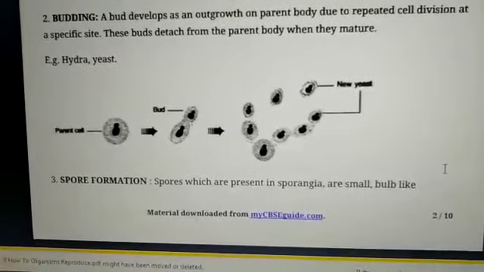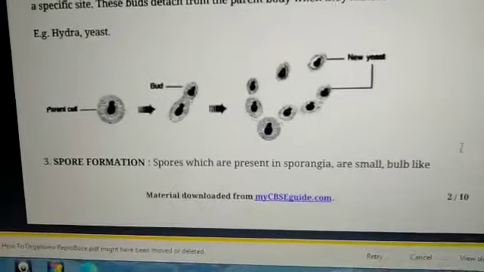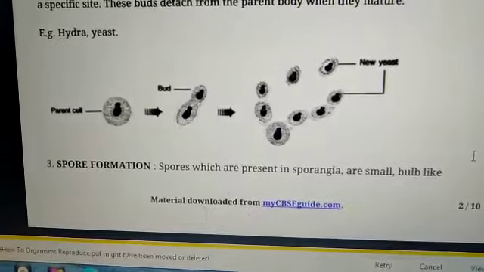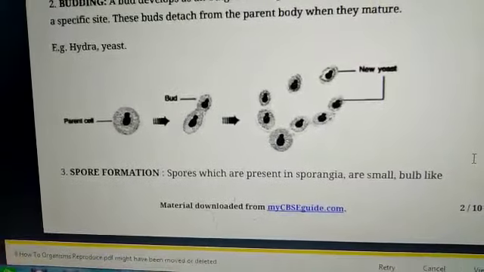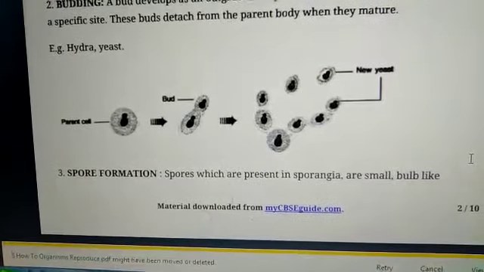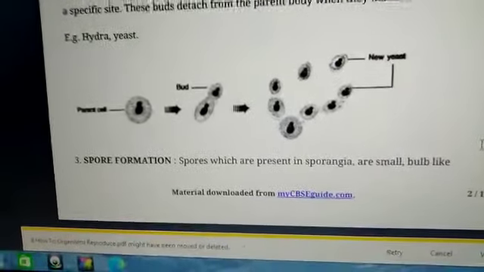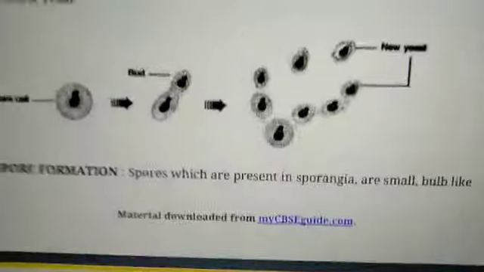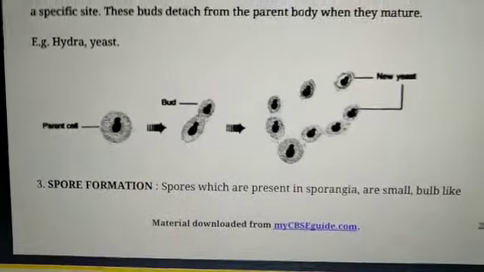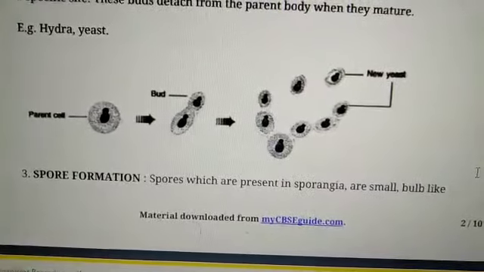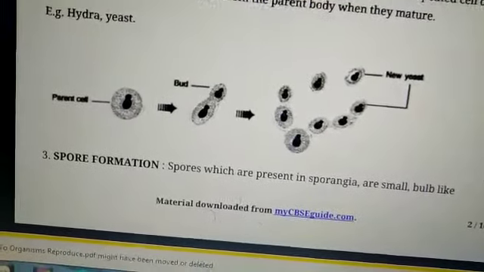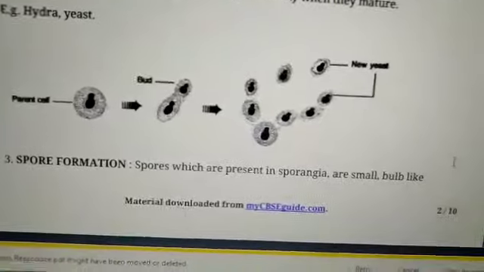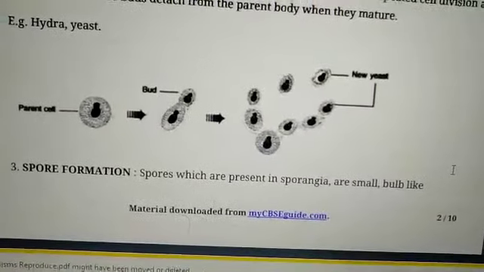We can easily identify budding in hydra as well as in yeast cell. See in the structure, here one cell, the parent cell, has an outgrowth on the upper side of the nucleus. It becomes like a bud, and where cytokinesis occurs, after that it detaches and becomes a new young daughter nucleus. The next